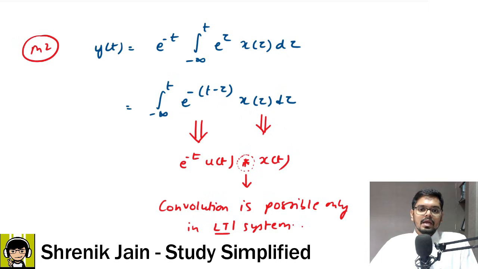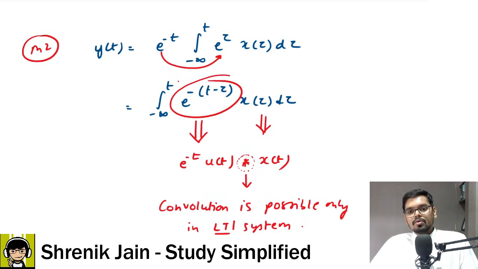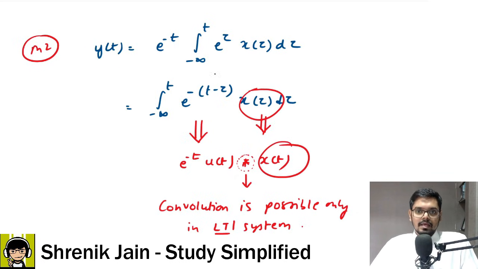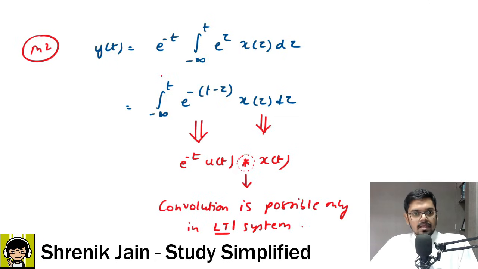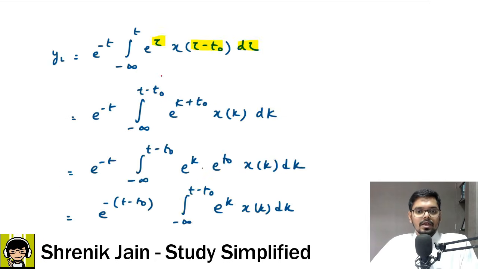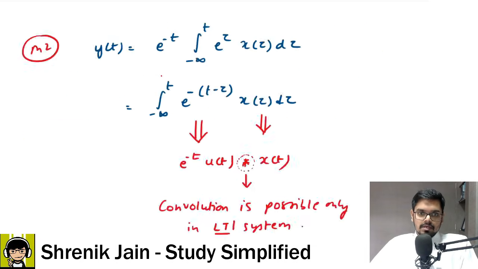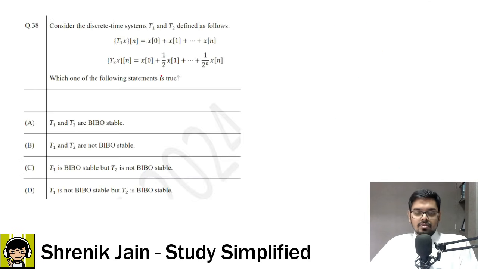Just by taking this term inside and clubbing the exponential power, x of t is convolved with h of t, e to the power minus t u of t. So convolution happens only in an LTI system. The answer was LTI, linear and time invariant. Easy. So no need to do all these things. Just look at the question, mark the answer, if you know the tricks and techniques. Let us move forward to the next question.